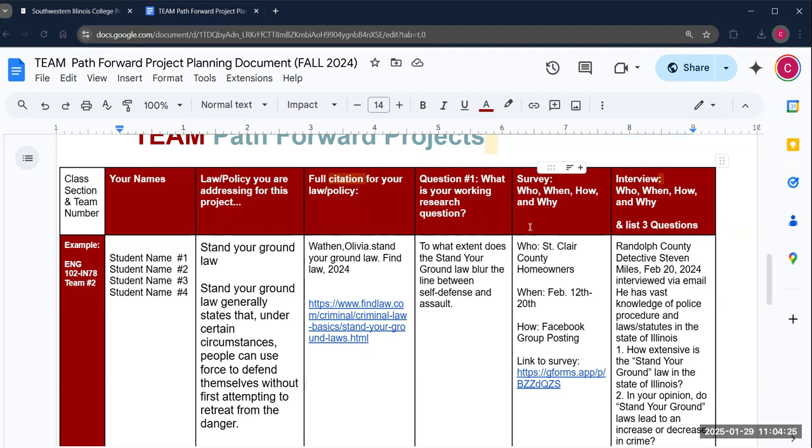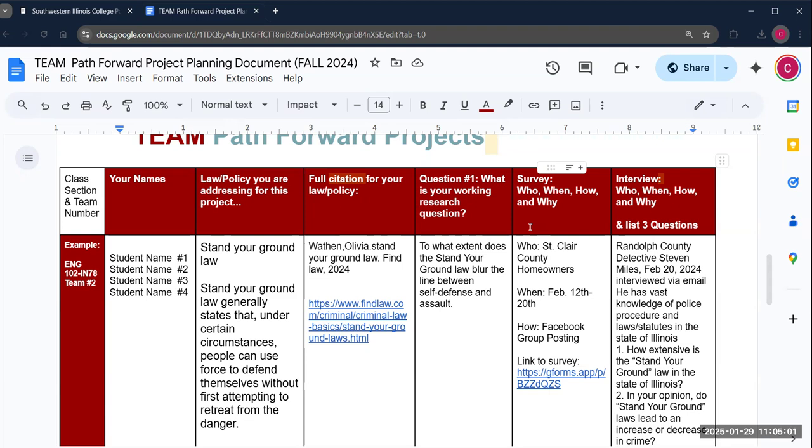So you also have to do first person primary research for this project. I know none of you have gotten to this yet that I've seen anyway or talked to. So I do want you to start thinking about who you are going to survey, keeping in mind that your survey is about quantitative research. We want to get to a lot of people, right? So what group do you want to target? When do you think you'll be able to do that? How do you plan to get them the survey? And there's a couple of ways to go about that, and we'll be talking about that more in the weeks to come.